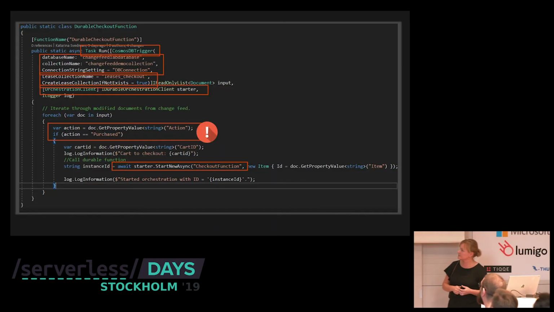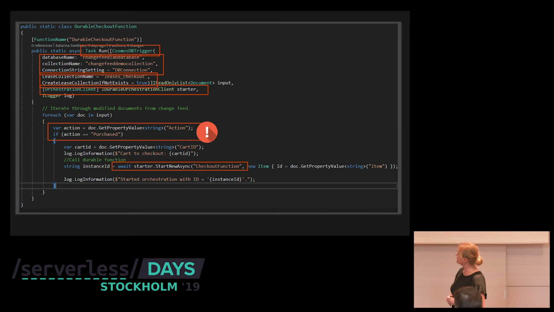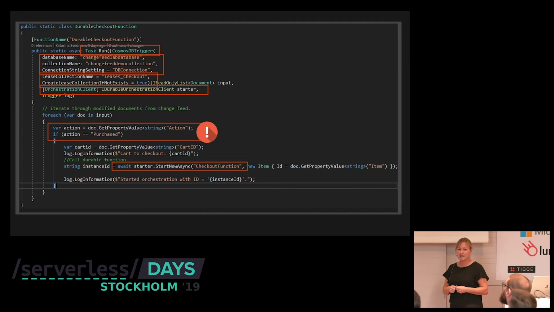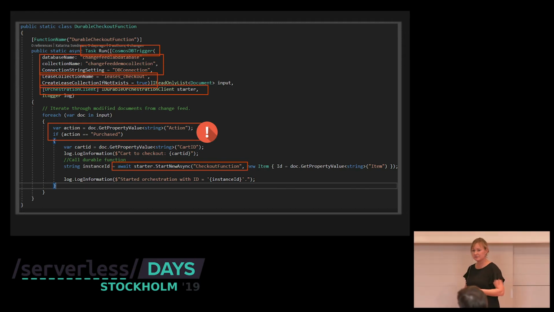It's time to look at some code. I hope you can see back there. It's a durable checkout function. When you use the function programming model, integrations to all other services are built in, abstracted away from you. These are called bindings. You can have input bindings, output bindings, you can combine them.